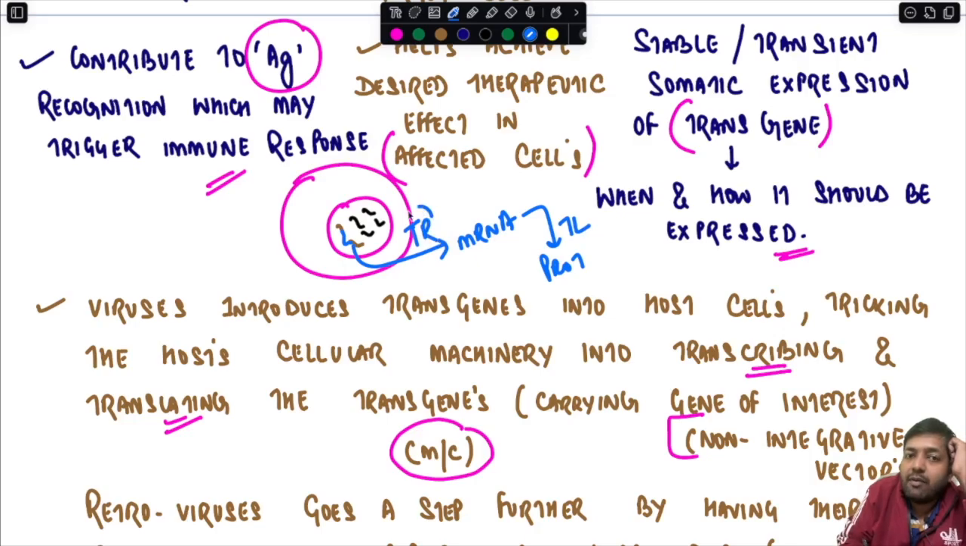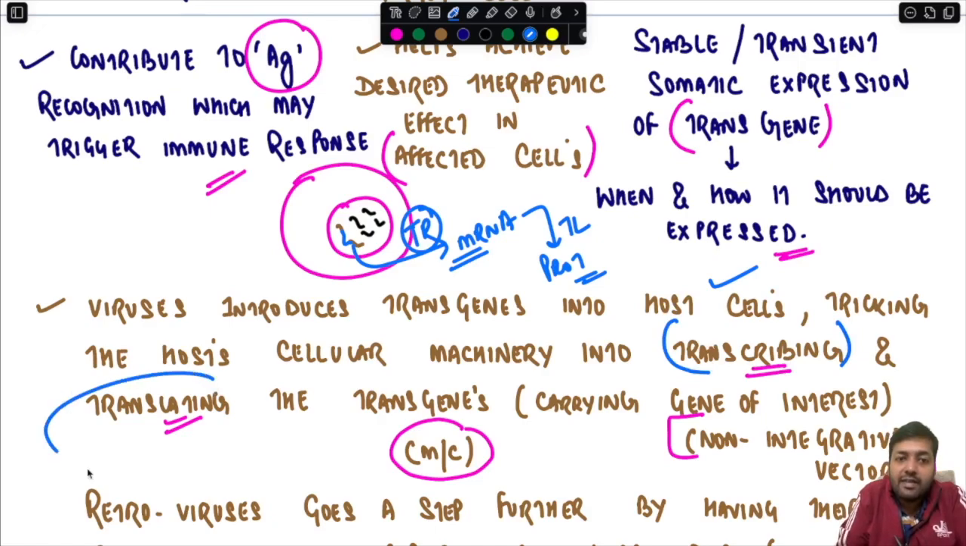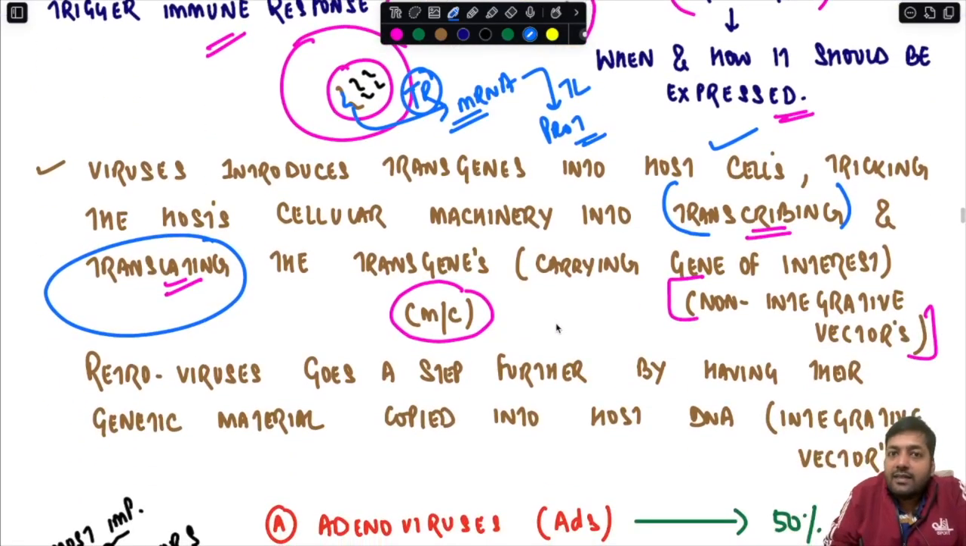Over here, with the help of transcription, you get the mRNA, and with the help of translation, you get a particular protein. For carrying out this process, you will require ribosomes and certain enzymes. So who is going to provide them? The host cell itself is going to provide all these things. This is how the viruses introduce the transgenes into the host cells, tricking the host cellular machinery into transcribing and translating the transgenes. And more commonly this is what happens.